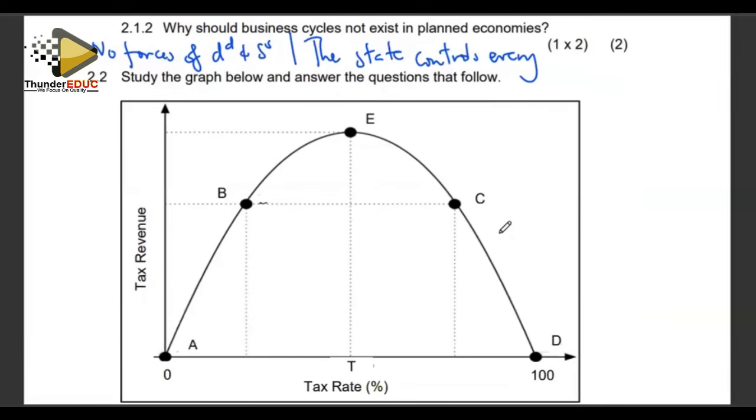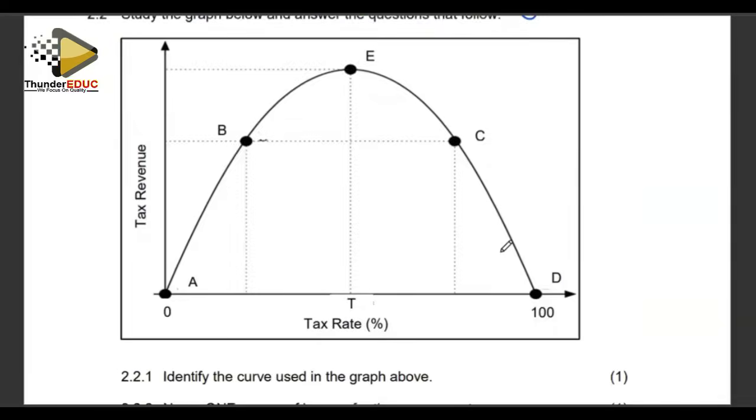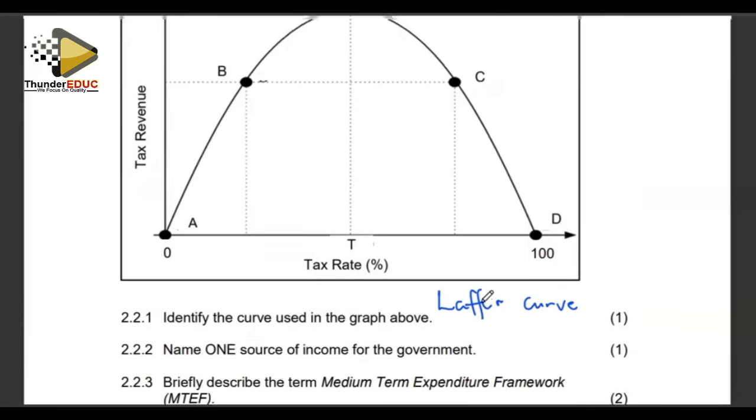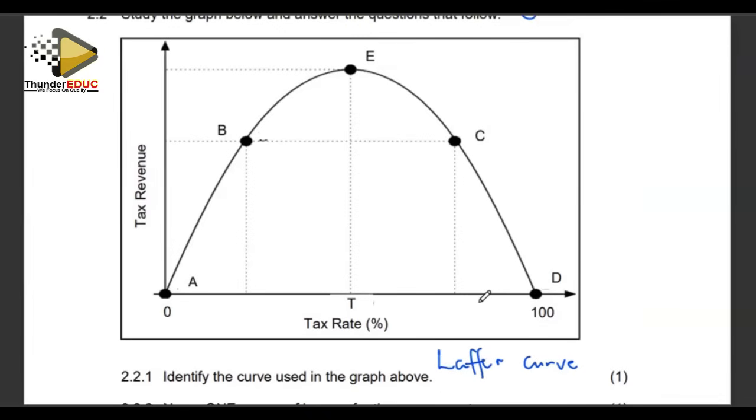Question 2.2 is giving us the Laffer curve, which is basically showing us the relationship between tax revenue and the tax rate. Right. Identify the curve used in the graph. I think I've already mentioned that. This curve is called the Laffer curve. Right. Let me interpret the Laffer curve for the sake of understanding and for the sake of maybe clarity. This graph here is a graph which basically shows us the relationship between the tax rate and the tax revenue.